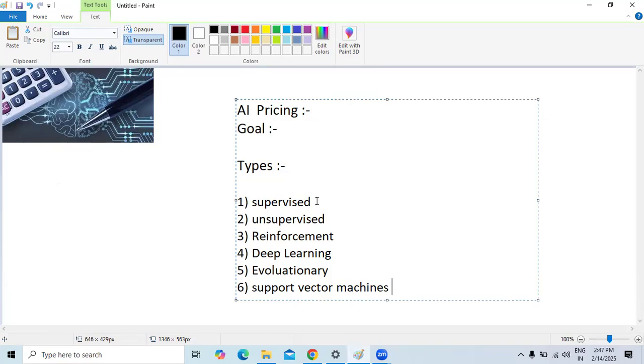So these are the different types of artificial intelligence algorithms we normally use when identifying patterns, and when you want to take a business decision without any human intervention.